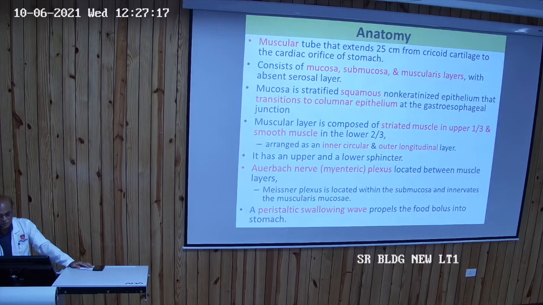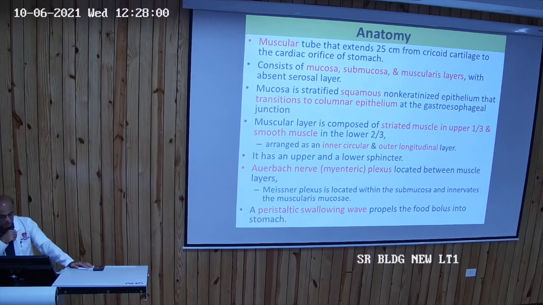The muscular layer is again divided in two parts: striated, which is voluntary in control, in the upper third, and involuntary smooth muscle in the lower third. It is arranged in two fashions: circular fibers cause horizontal contraction, and longitudinal fibers cause vertical contraction. This helps in the peristaltic movement, which is a coordinated movement. Any interruption in coordination, for any reason, will lead to dysphagia.